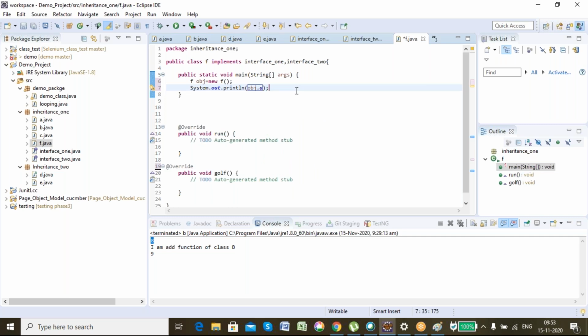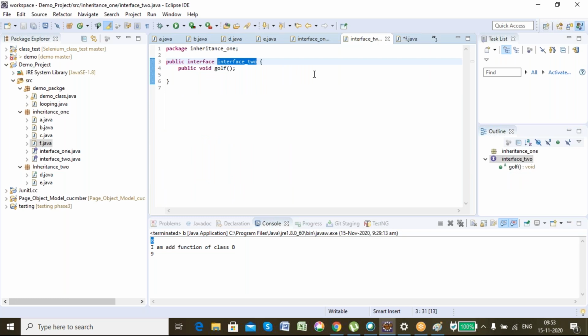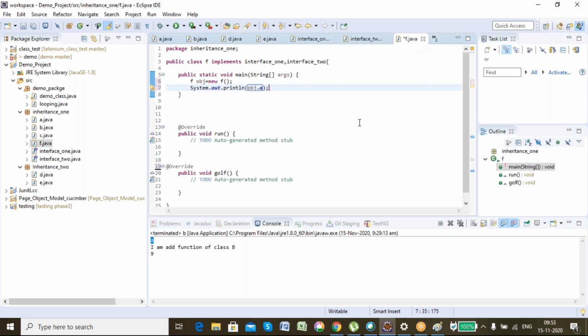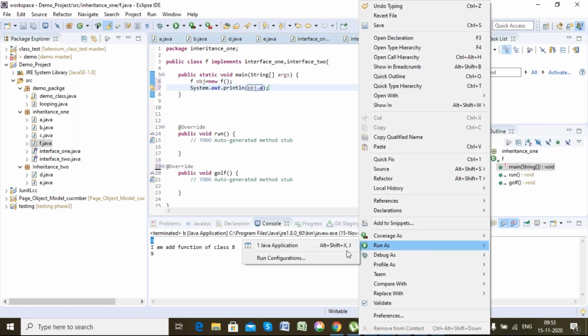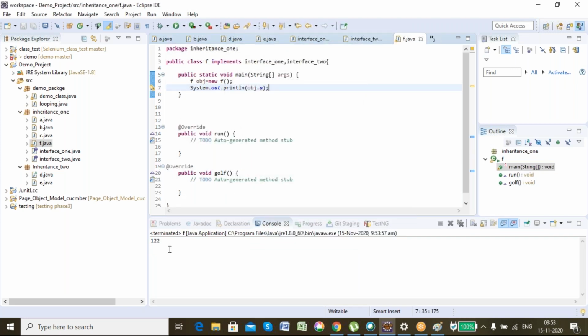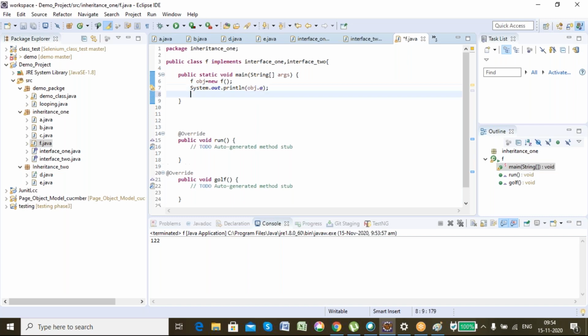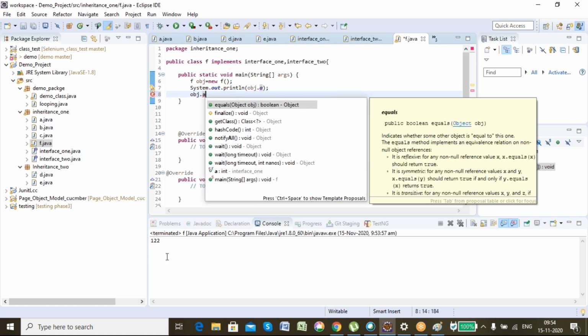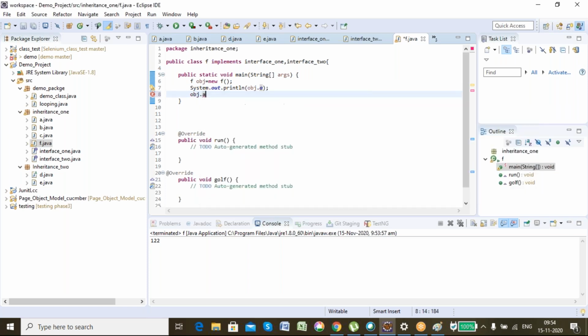See, so here what happened is I'm trying to print A, and as it has inherited the interface, it will print the A which is present here in interface 1. Okay, so it's 1 to 2. Run as Java application. 1 to 2. But if I try to change the value, see, it is throwing me an error.